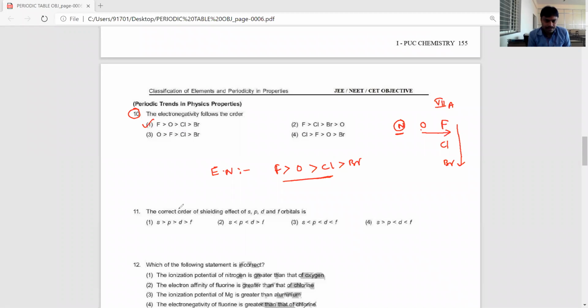Yes. Next, the correct screening effect or shielding effect order. Already we have discussed screening effect. Screening effect is directly proportional to distance from the nucleus.